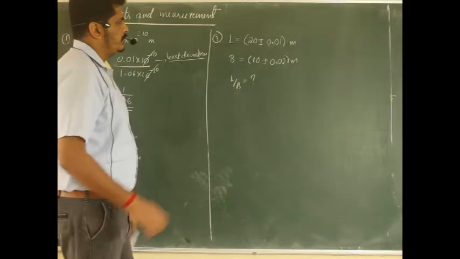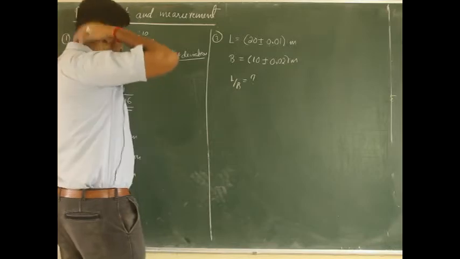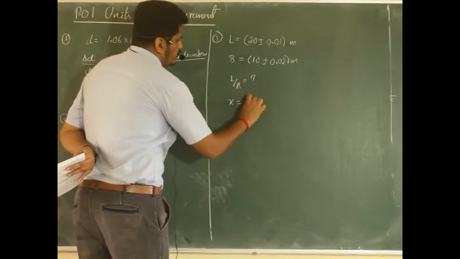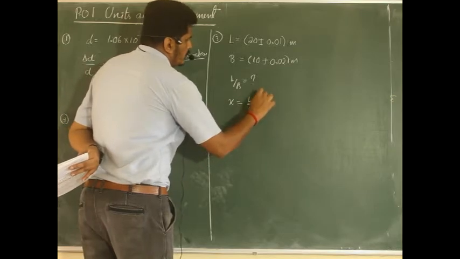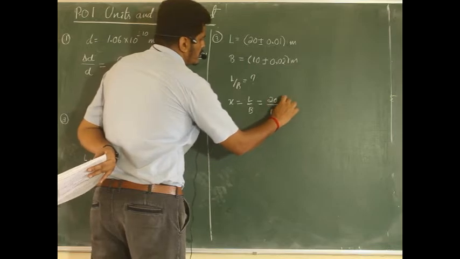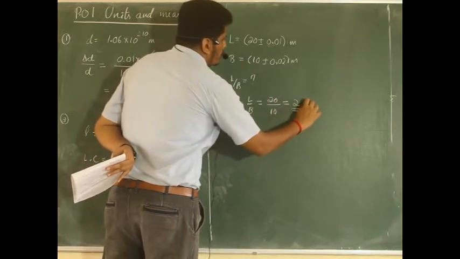Now what I do, first I will take one unknown value, that means L by B, x equal to L by B. So what is L by B? 20 divided by 10. That is 2 meter I will take.